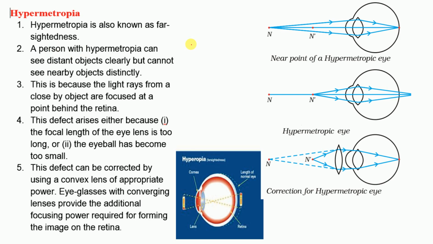Now, what is the reason? Look here, a person with hypermetropia can see distant objects, far away objects, clearly, but cannot see nearby objects. So if a student says, if I sit on the first bench I cannot see the board, so I want to sit on the last bench, what will you understand from that? You must understand that this person is having farsightedness.